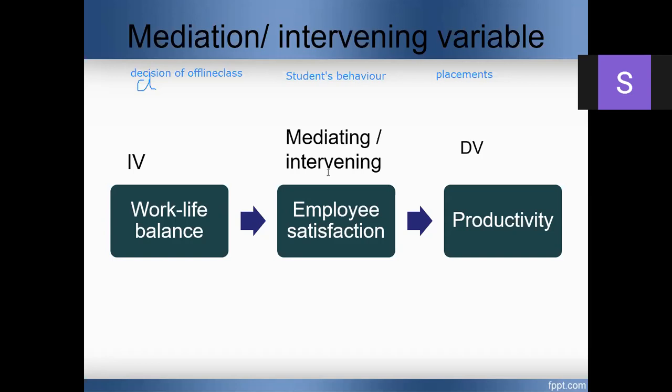It is already existing and it is going to influence something else. Can anybody give me one more example? Mediating or intervening means a variable which comes in between the independent variable and the dependent variable.